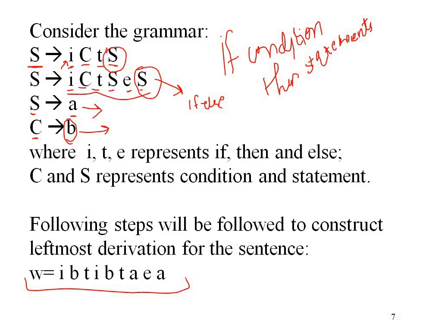As I told earlier in the first unit, if we are able to derive this string with these production rules, we say that this string is valid. So here we will apply leftmost derivation. So how will it work? Let's see.